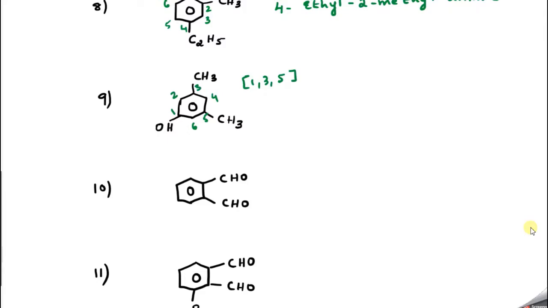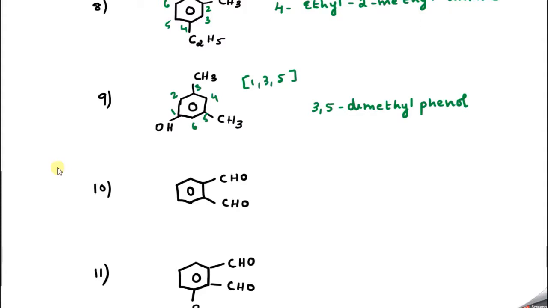Correct? So what is the name of this compound? Can anybody tell? So I can say 3,5-dimethyl phenol. 3,5-dimethyl phenol. Now what about the next compound? Can anybody tell? Two CHO groups are coming here. So how can you tell? We already learned questions like this.